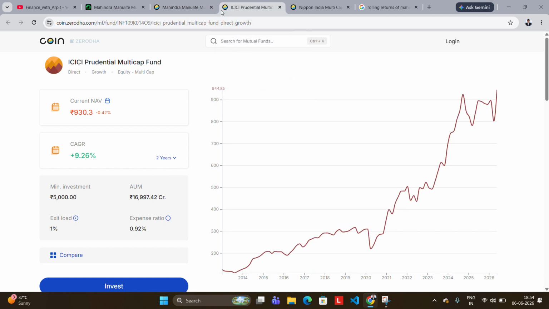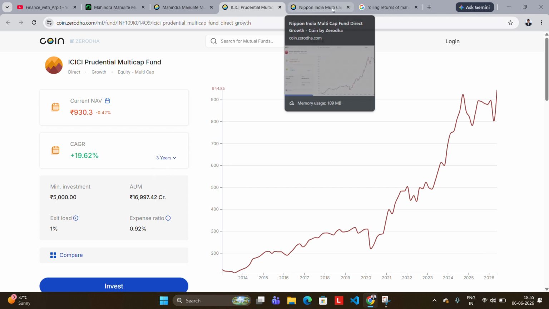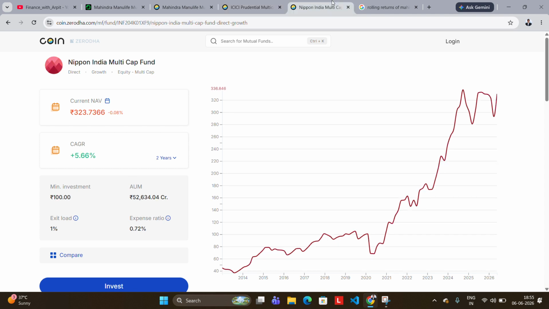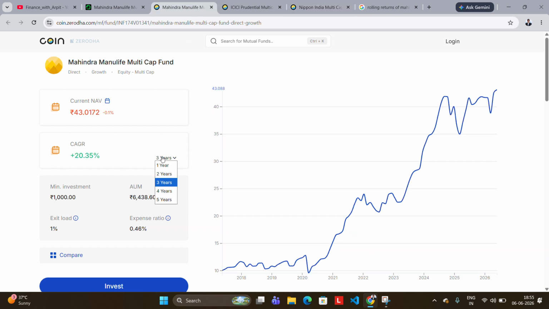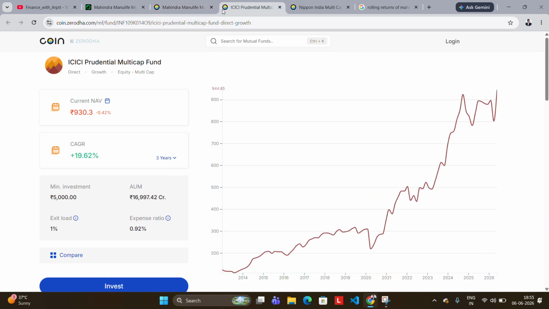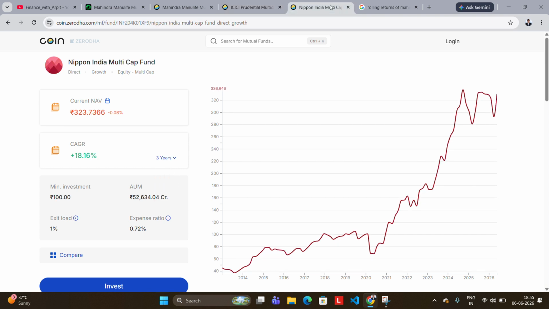Mahindra in the 3 year is very good, 20% CAGR per year, 19% almost similar, but as you can see the expense ratio difference. In 3 year it is 18%, again good, but 2% less in 3 years. After 15 to 20 years of compounding, will it result in a huge difference? I repeatedly repeat these points because they are important, right?